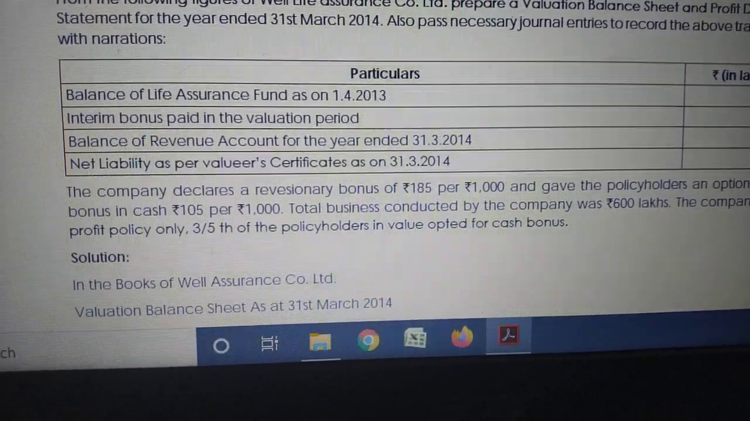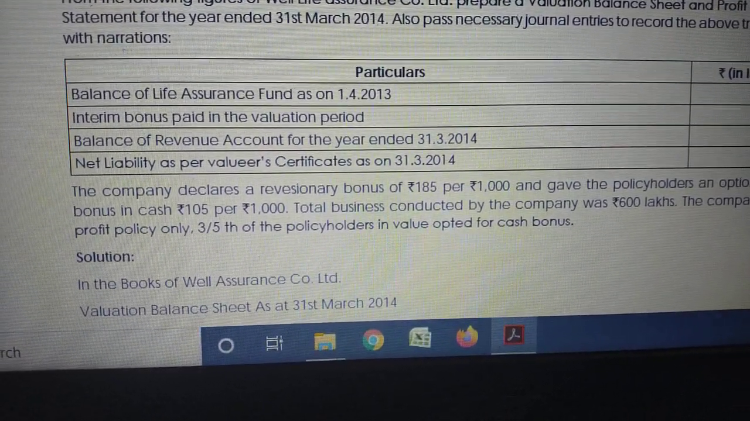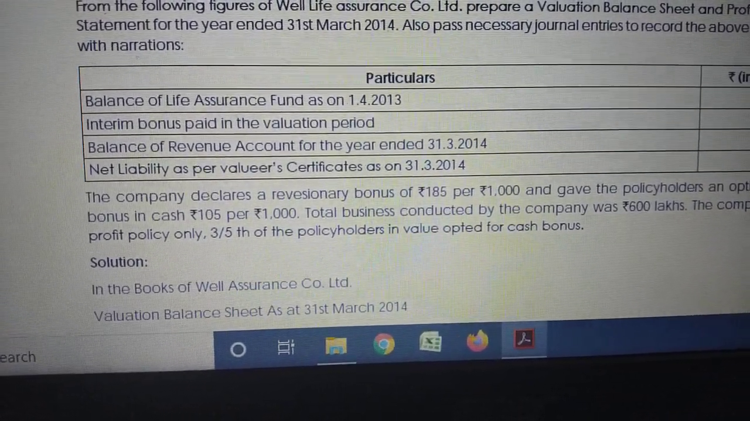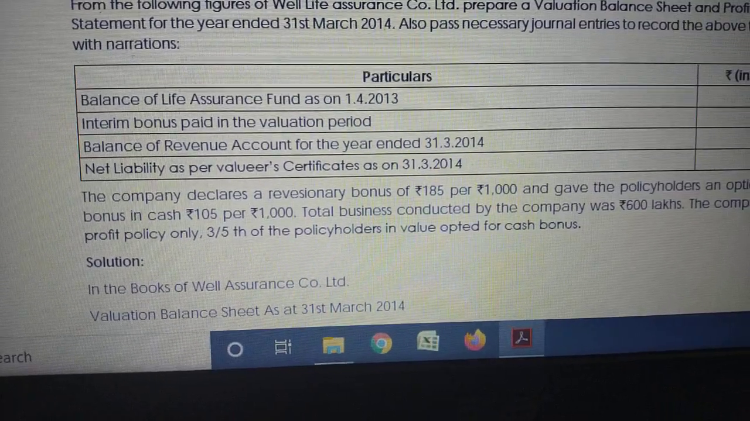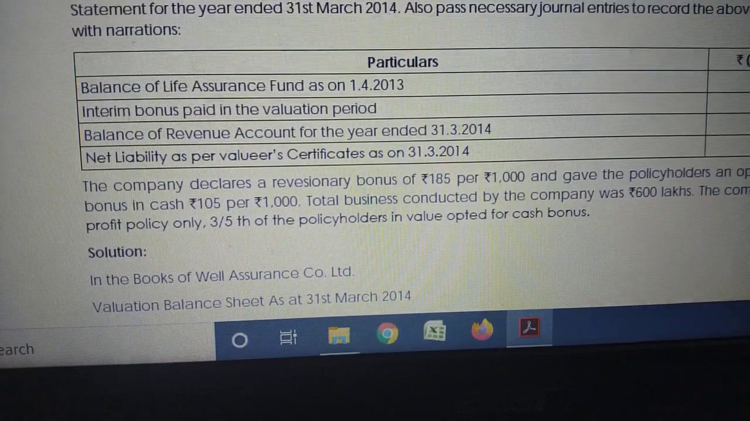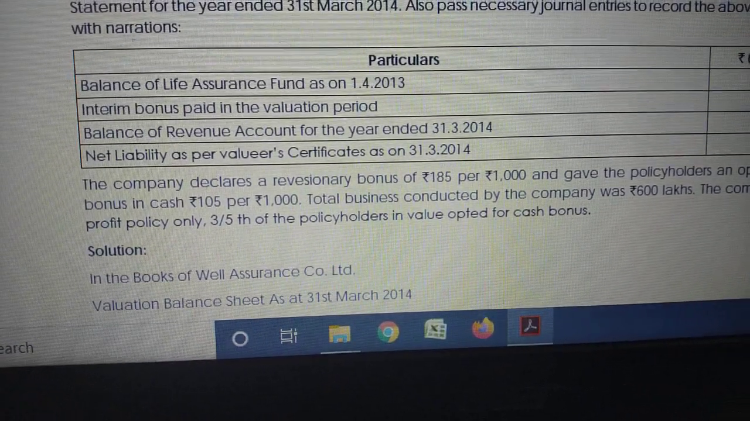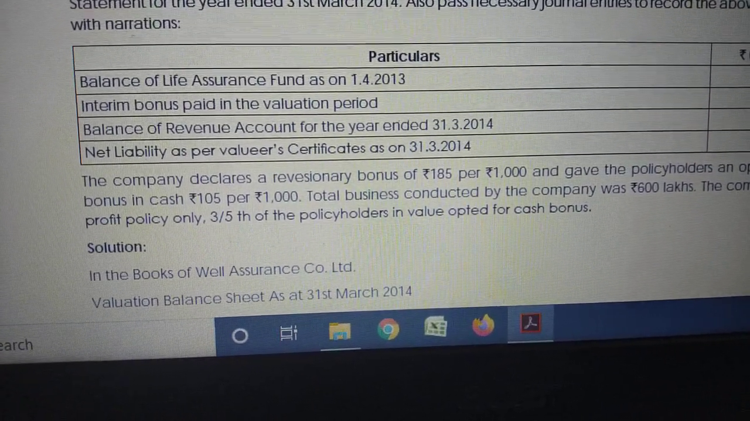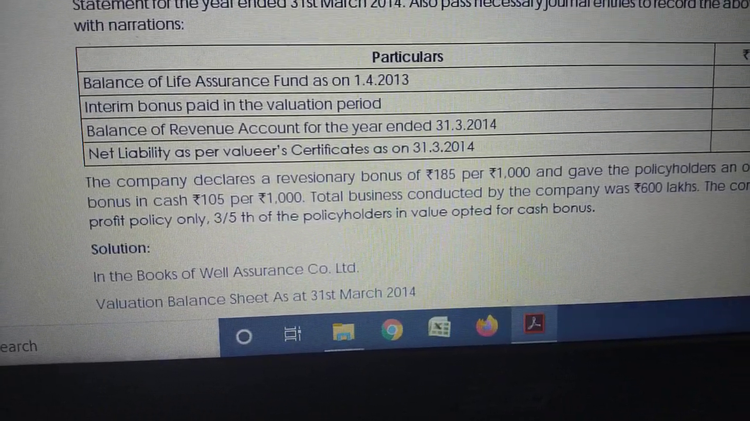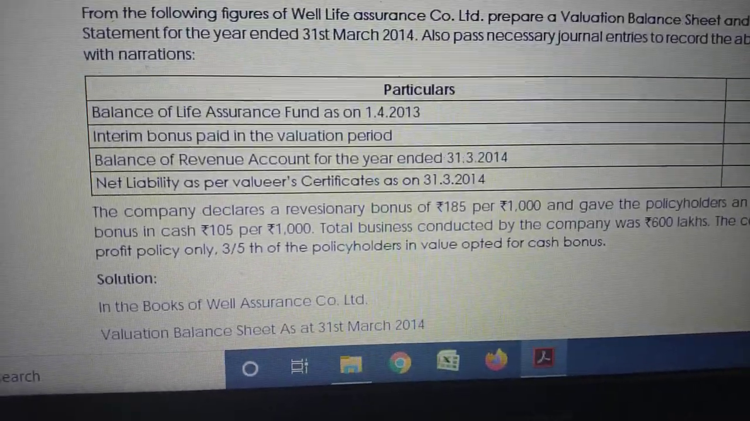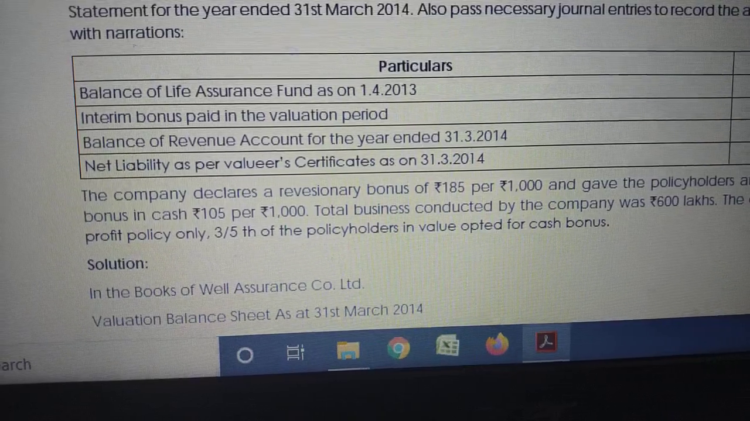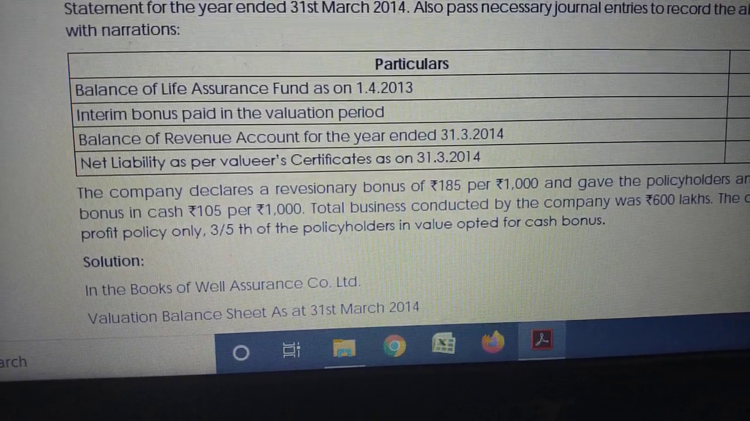This bonus is not paid immediately. It will be paid when the policy is redeemed, when the policy is matured. Along with the policy amount, this bonus is paid. That is reversionary bonus. Meaning there is a liability for the company that we have to settle this bonus along with the maturity amount during the policy maturity. Reversionary bonus means bonus which is not payable now but is paid along with the maturity amount.